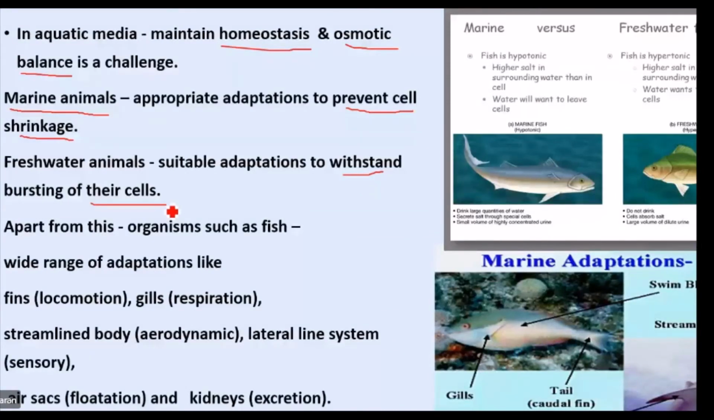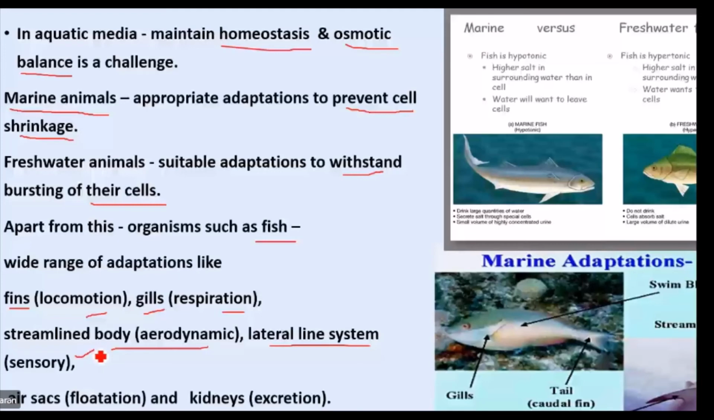Apart from these, organisms such as fish have other adaptations like fins for locomotion, gills for respiration, and a streamlined body for fast, aerodynamic locomotion. Then the lateral line system is useful to know their surroundings, acting as a sensory organ, and an air sac is present that helps them to float. Kidneys are there for excretion.